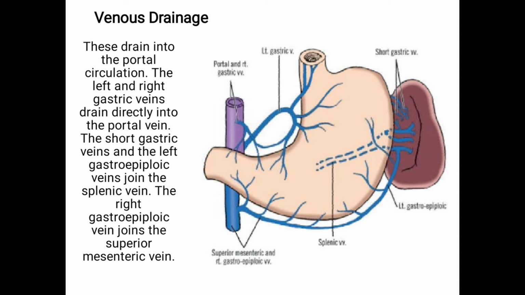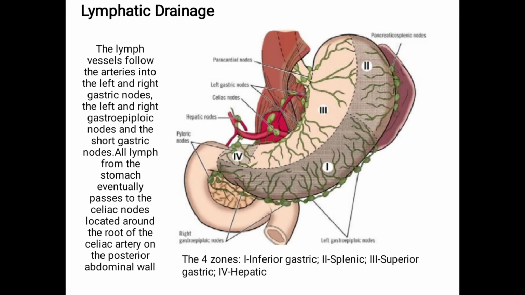The short gastric veins and the left gastroepiploic veins join the splenic vein, and the right gastroepiploic veins join the superior mesenteric vein. Lymphatic drainage of the stomach. The lymph vessels follow the arteries into the left and right gastric nodes, left and right gastroepiploic nodes, and the short gastric nodes. All the lymph from the stomach eventually passes to the celiac nodes located around the root of the celiac artery on the posterior abdominal wall. There are 4 zones: inferior gastric, splenic, superior gastric, and hepatic zones.